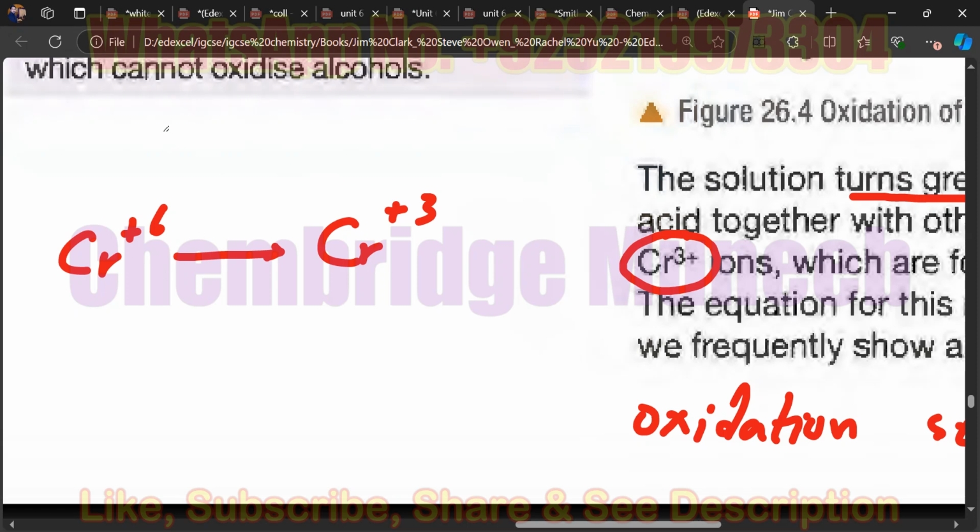Is it losing electrons? It is gaining electrons. It is gaining 3 electrons. You should have a clear idea of oxidation and reduction in terms of electron loss and gain.